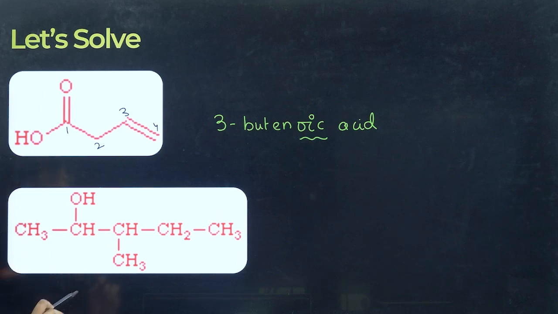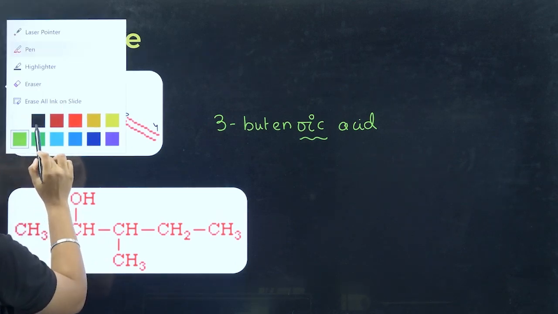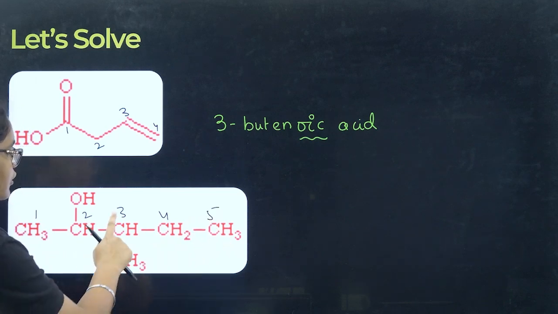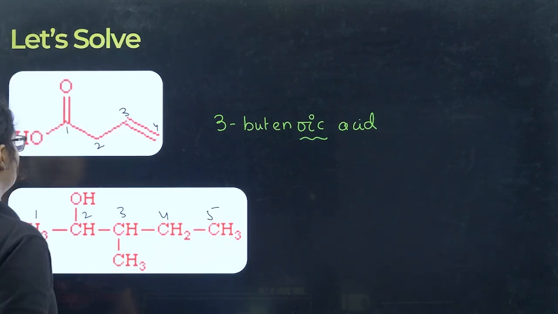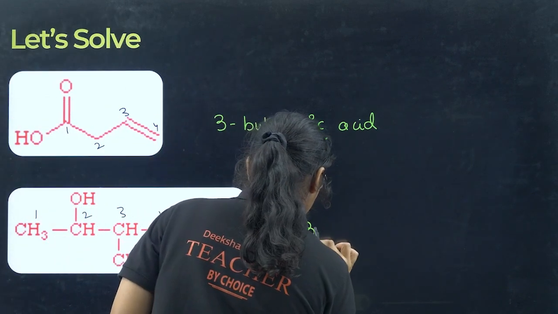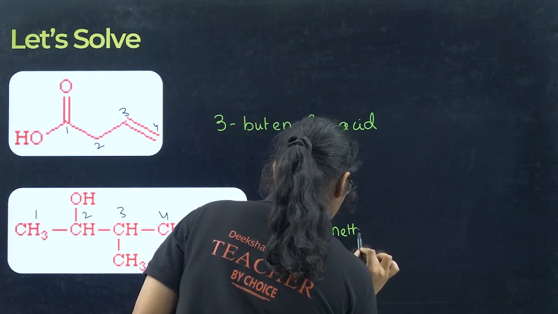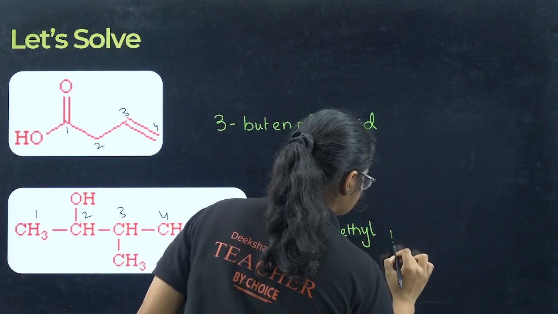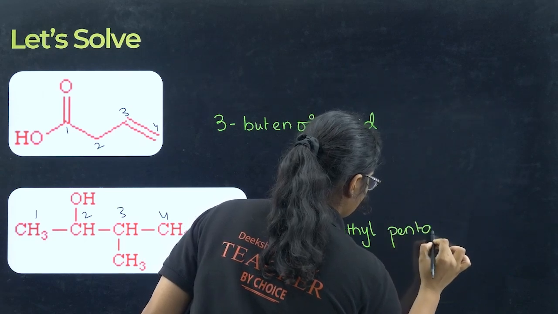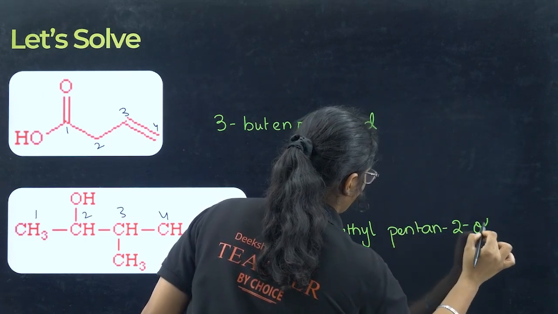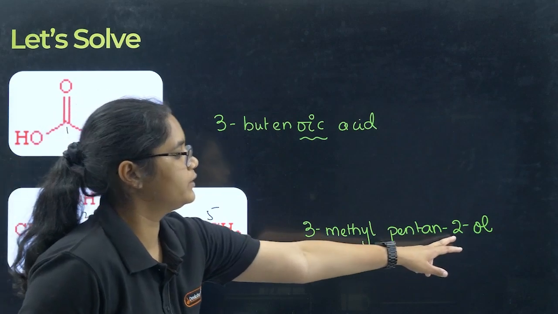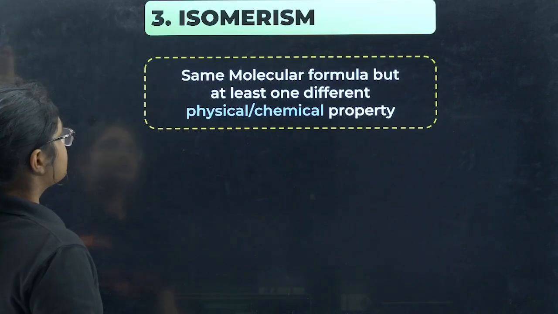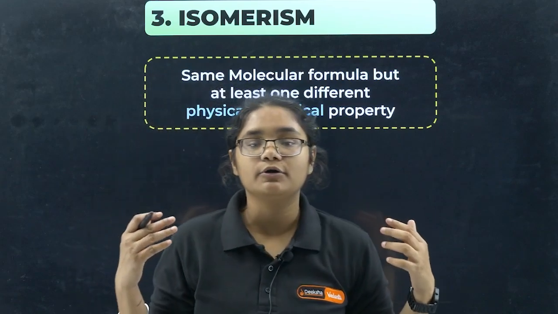Now coming to the next question, you have to number it in such a way that this carbon gets the least number. Why? Because it has the functional group. So I will number 1, 2, 3, 4 and 5. On the third carbon I have a substituent here. So I can write this one like 3-methyl, right? Then you have pentan-2-ol. Okay, why am I writing 2 here? To represent this OH group. Clear?